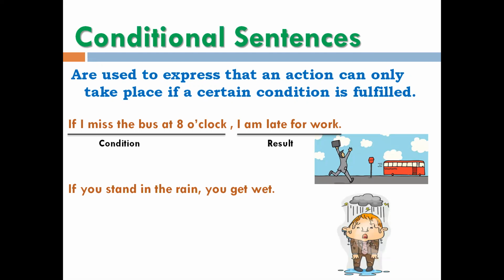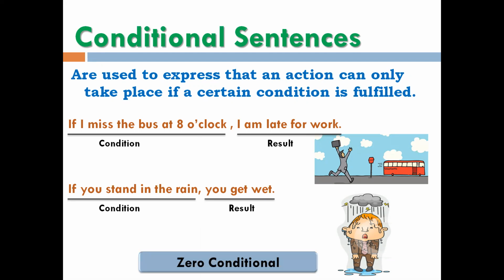If you stand in the rain, you get wet. Here, if you stand in the rain is a condition and you get wet is the result. So this result depends upon the fulfillment of the condition that you stand in the rain. The kind of sentences we have just discussed are examples of zero conditional sentences. So what exactly is a zero conditional sentence?